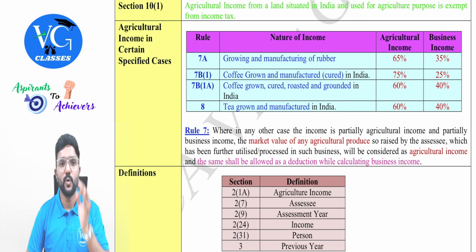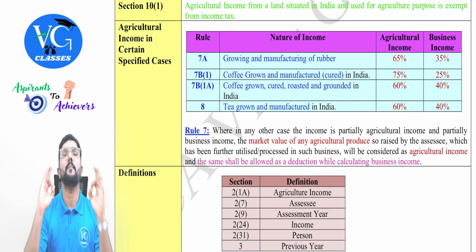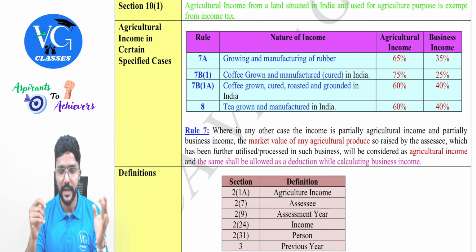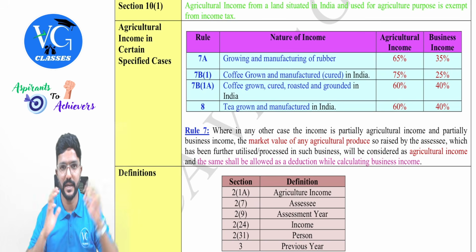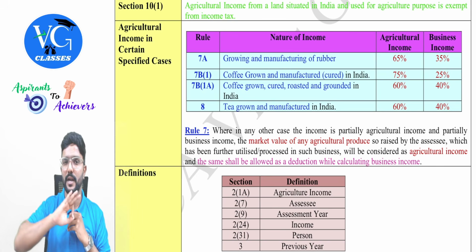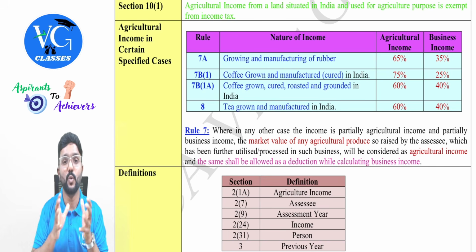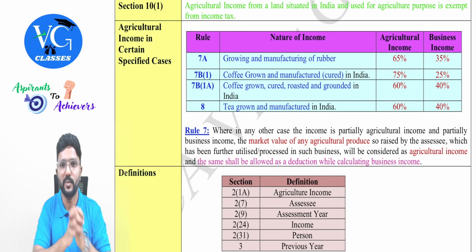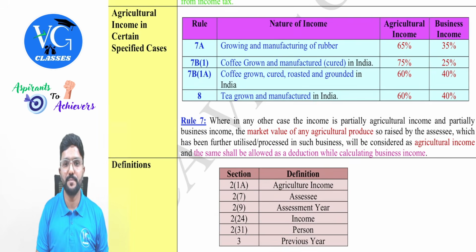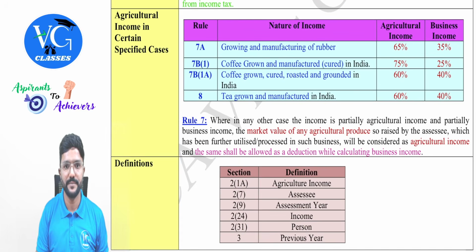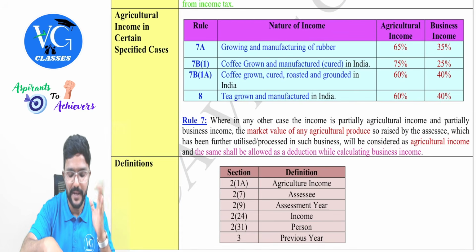Got it? So whatever rules we are learning now apply when the same assessee is growing as well as manufacturing. If I'm only growing, it is 100% agriculture. If I'm only manufacturing, it is 100% business. But what if I do both? That is what we are seeing. We have 4 specific rules, guys. We'll first see Rule 7A.